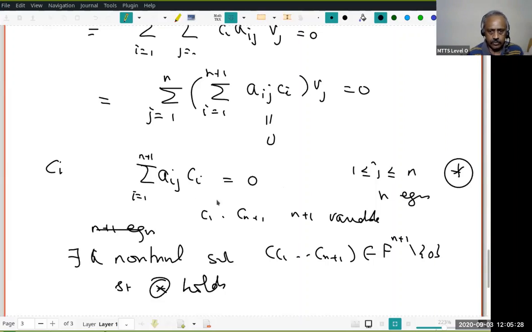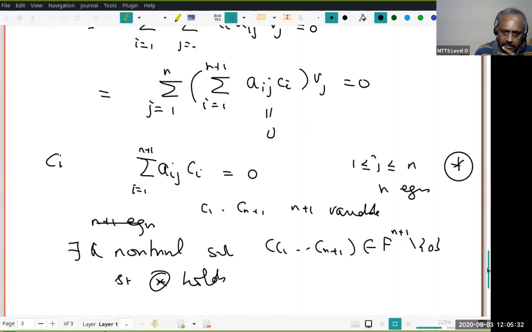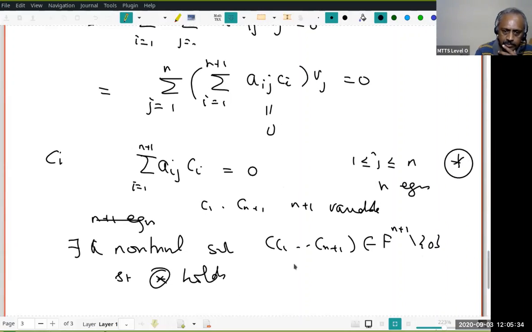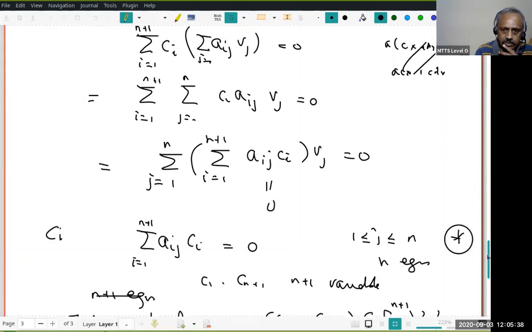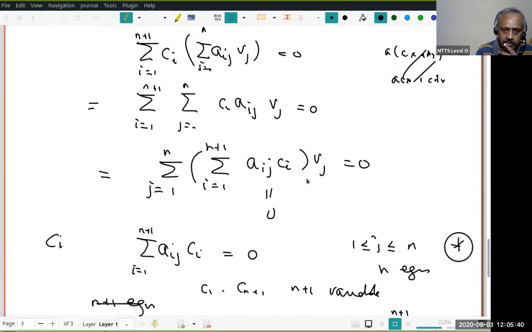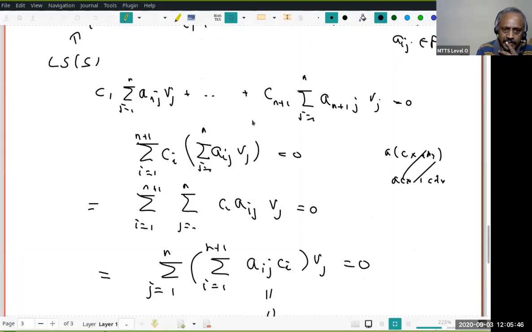It's a simultaneous solution of the homogeneous system. So if C1 to Cn plus 1 satisfy this, that means this is 0. But this is 0 means the left side equals this side, that is equal to this, and that is equal to the sum of Ci Wi. You understood that? So what have we shown now?